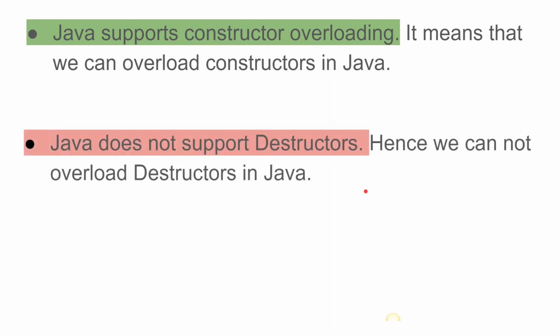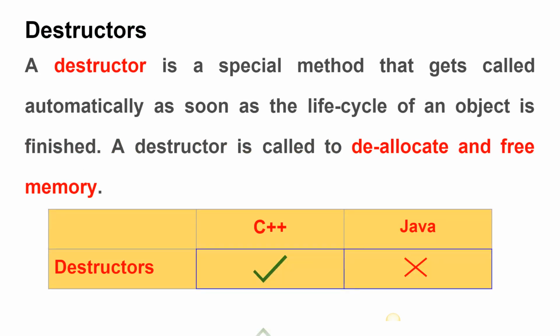Java does not support destructors, hence we cannot overload destructors in Java. Yes, Java does not support destructors, but what is the alternative for that? We have garbage collection and the finalize method. Before we conclude that Java does not support destructors, first we will see what a destructor is. A destructor is a special method that gets called automatically as soon as the life cycle of an object is finished. A destructor is called to deallocate and free memory.